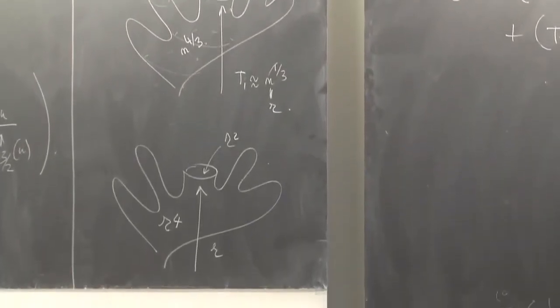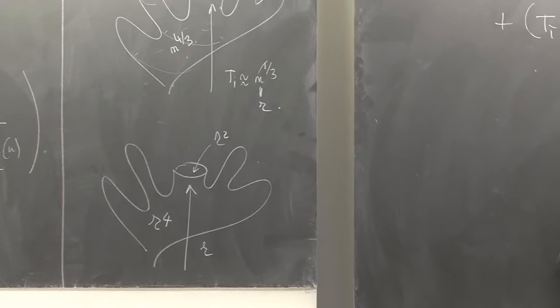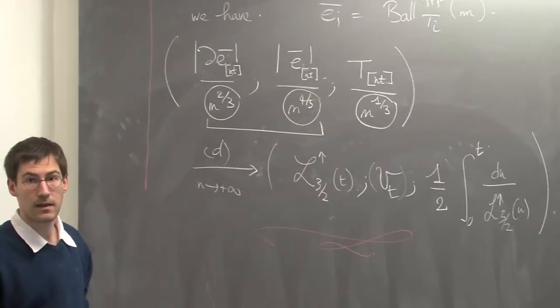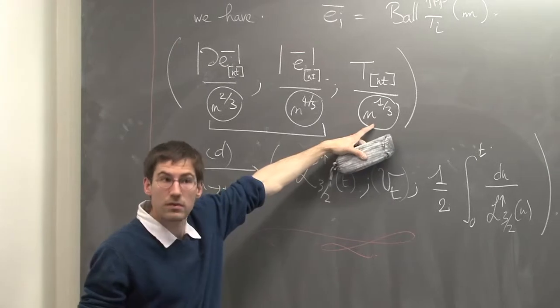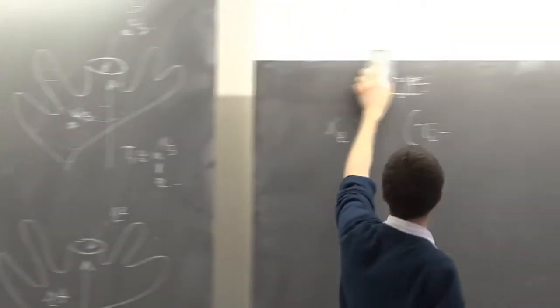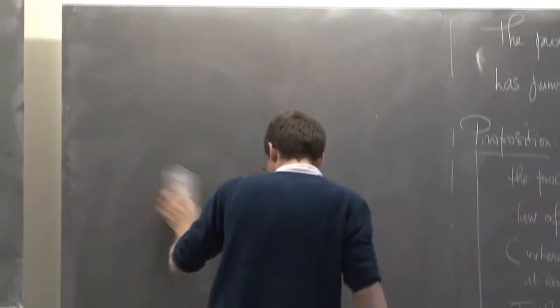Let's see how to prove this. This I tried to convince you last week. So let me try to give you a hint how to prove this convergence and this exponent, this n to the 1/3.